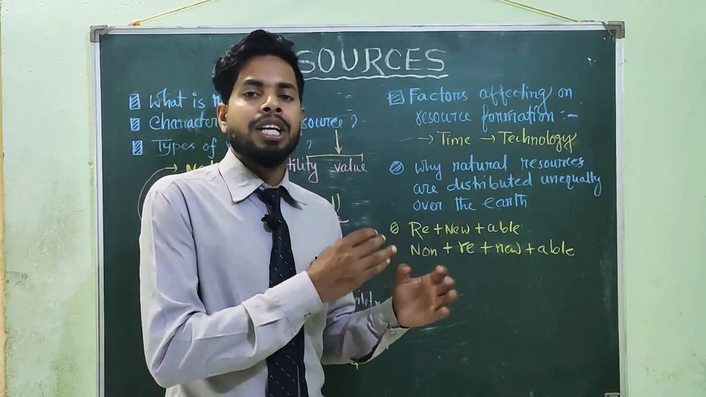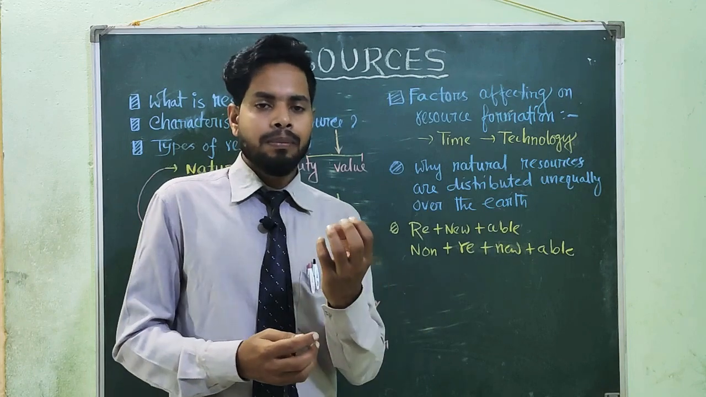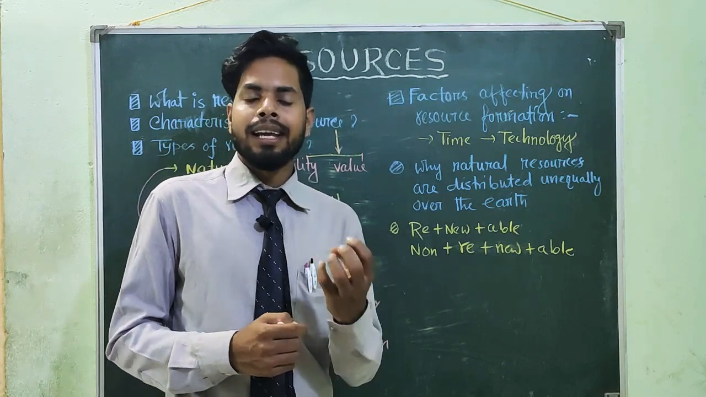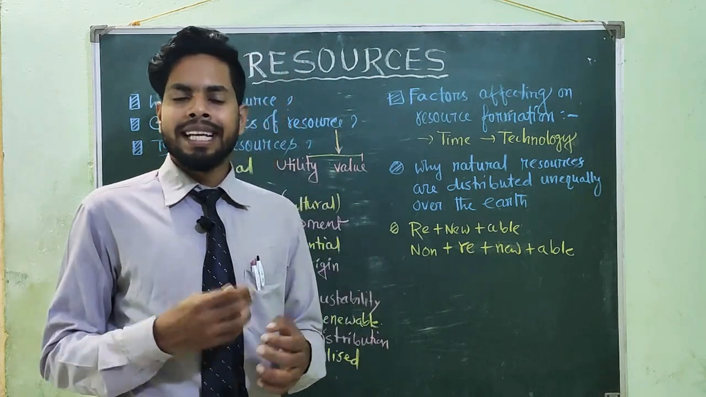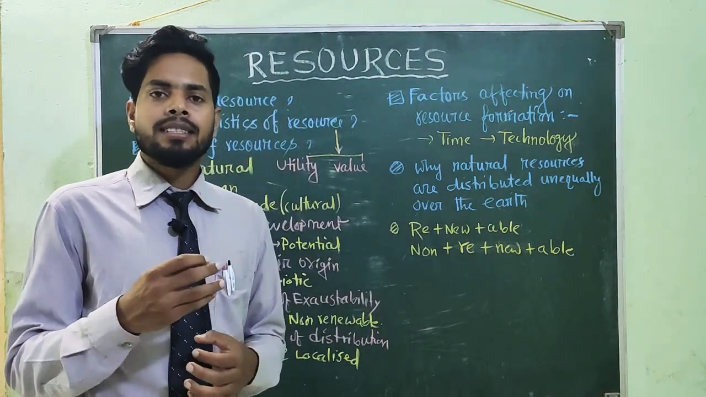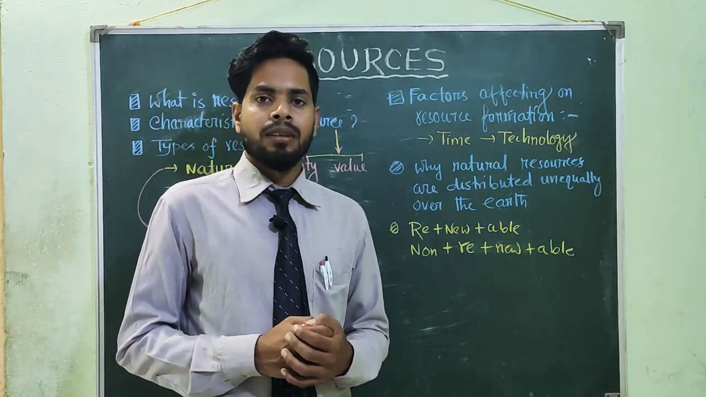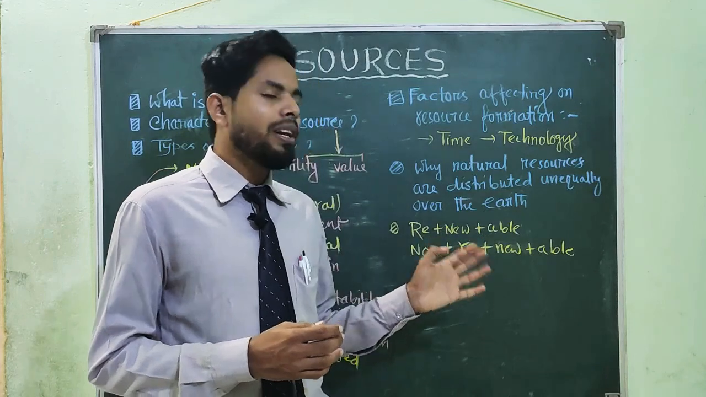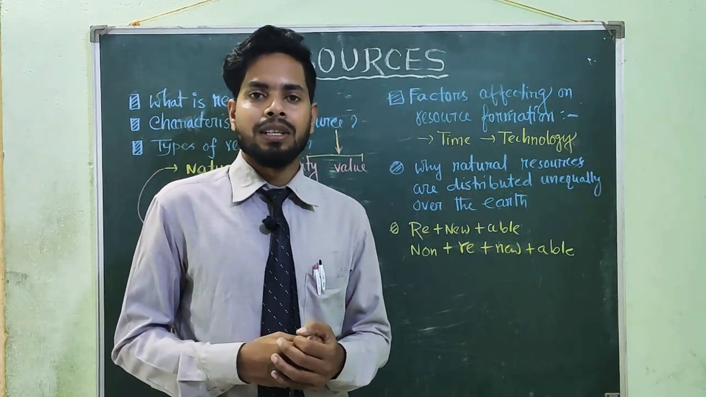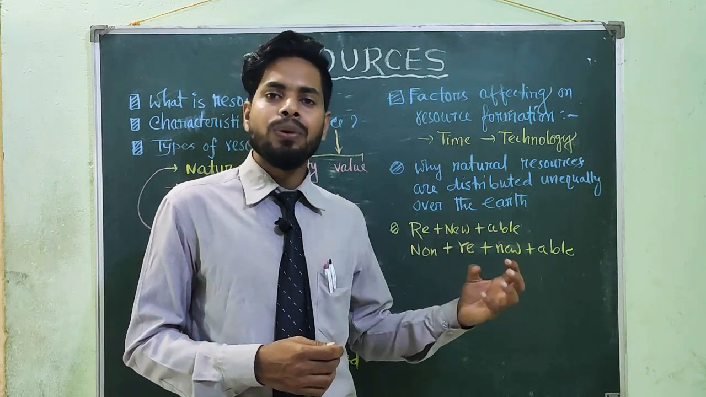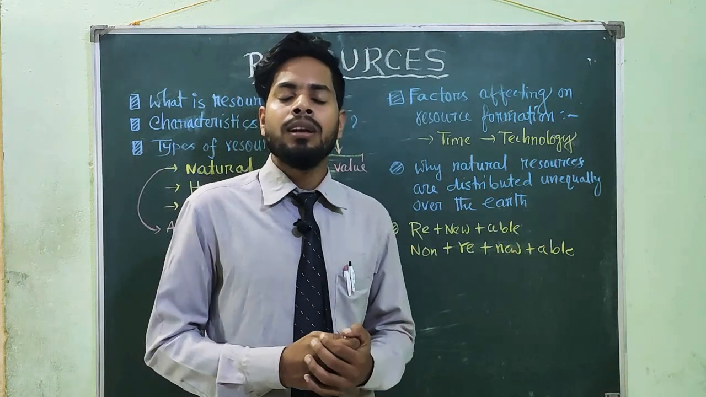These are referred to as renewable resources. Which resources can be renewed in nature? Like plants, animals, fishing, dairy. These resources can be renewed in nature. Next, non-renewable. We can't renew it in nature. Some resources we can't renew in nature. So these are referred to as non-renewable resources.